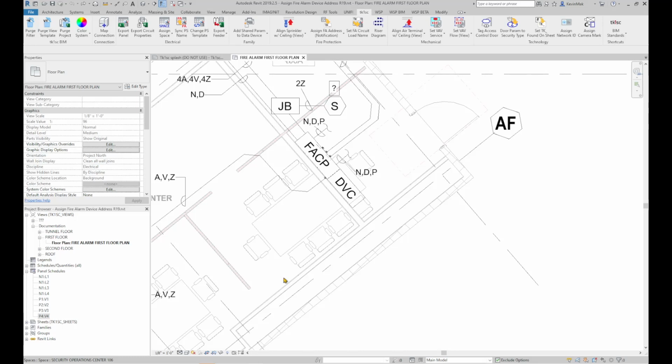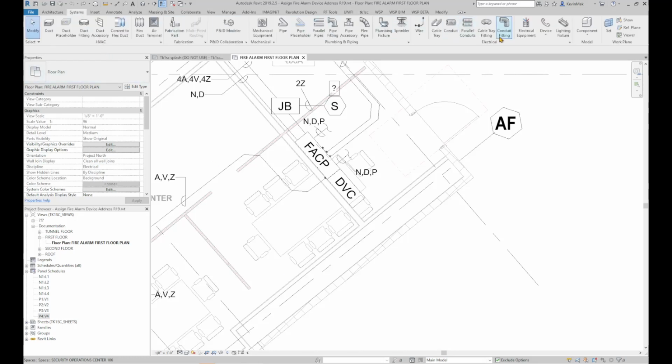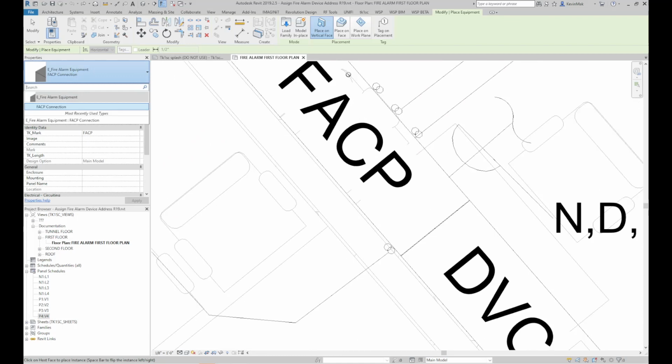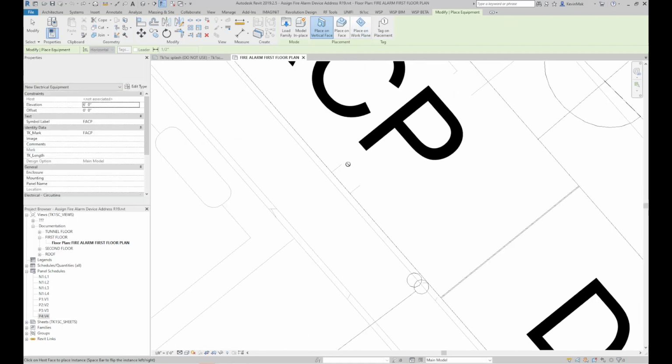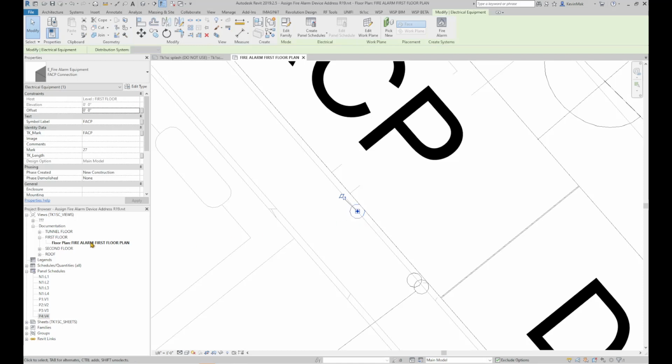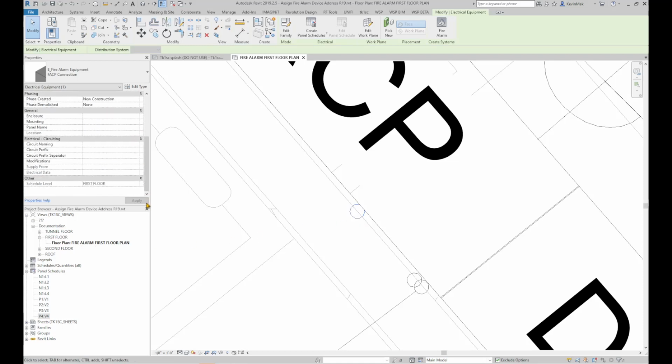Place a fire alarm equipment. Pick the fire alarm equipment FACP connection family. Enter the name of the circuit to the panel name parameter, for example, P5V5.